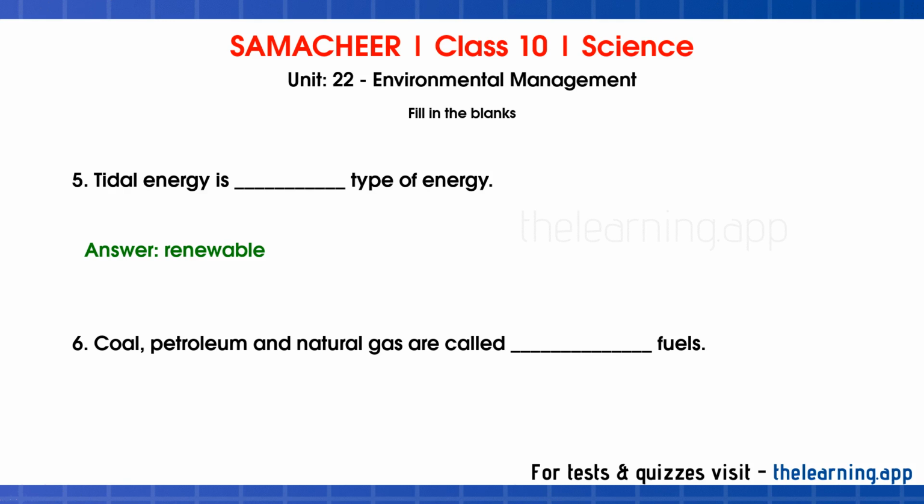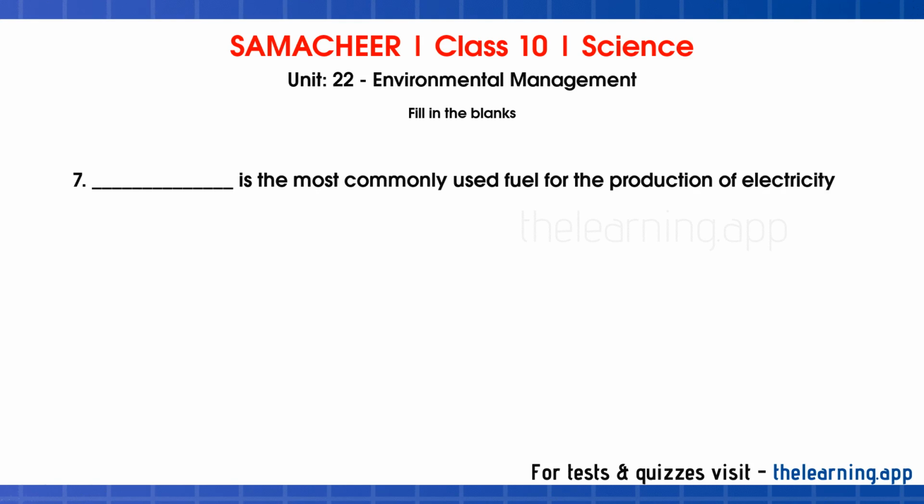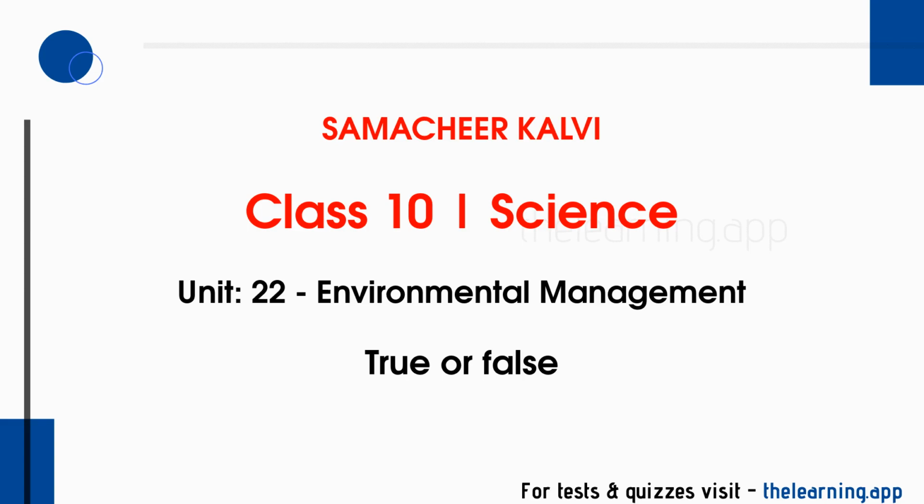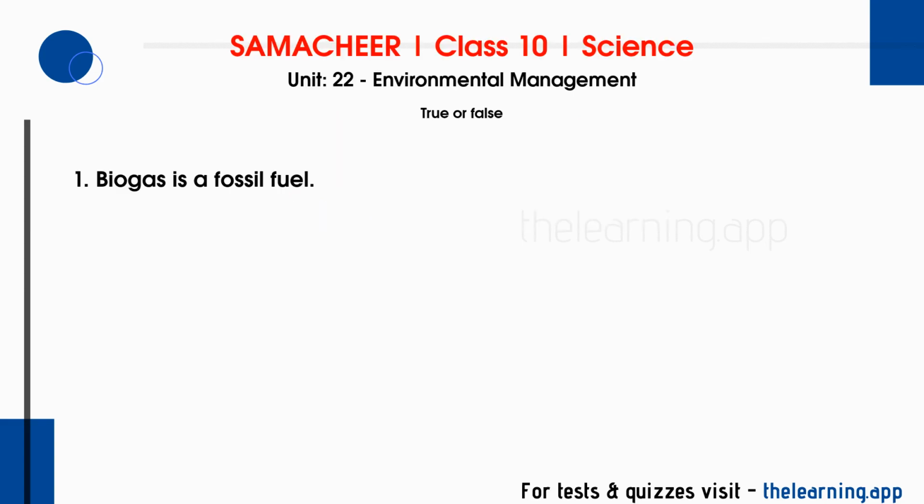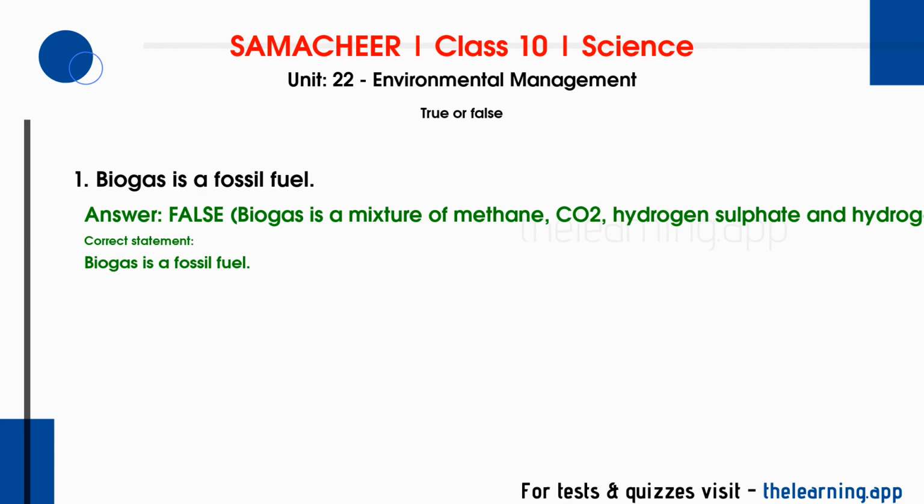Question 6. Coal, petroleum and natural gas are called dash fuels. Correct answer is fossil. Question 7. Dash is the most commonly used fuel for the production of electricity. Correct answer is coal. True or false? Question 1. Biogas is a fossil fuel. Correct answer is false. Biogas is a mixture of methane, CO2, hydrogen sulfide and hydrogen. Correct statement. Biogas is not a fossil fuel.